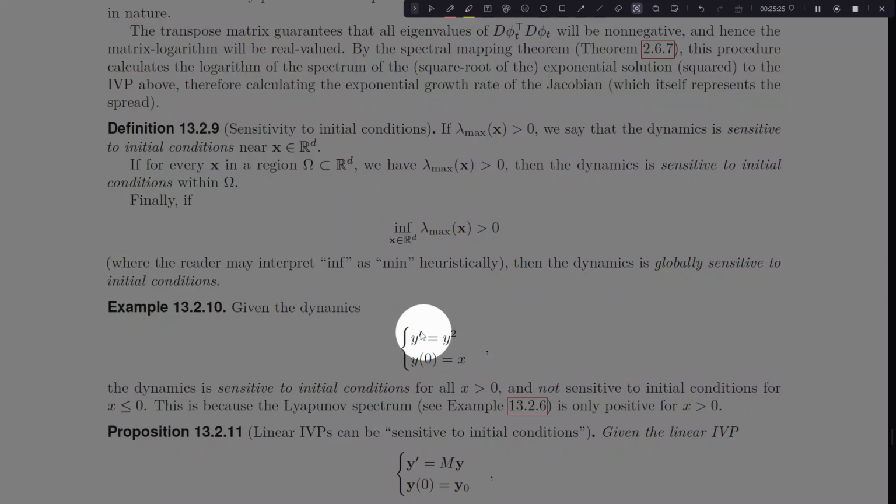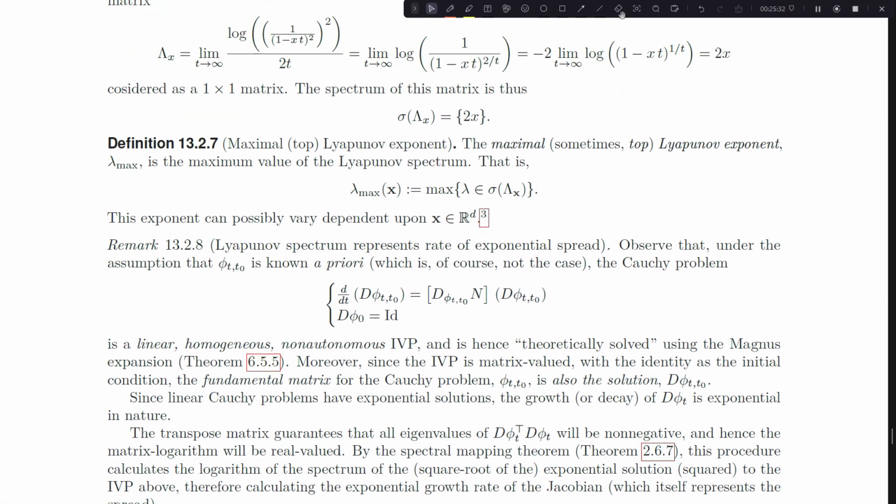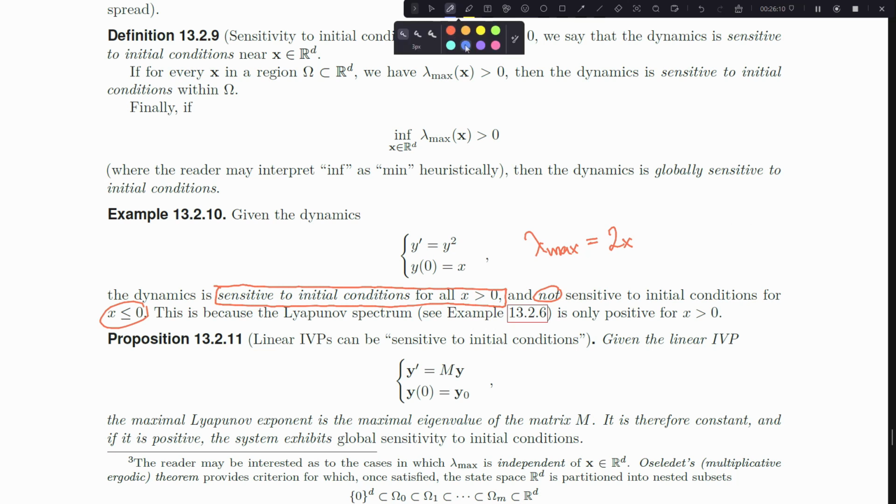And so we jump back to this nice dynamics we've been working with so far today, and I jump up here to where we calculated the Lyapunov spectrum of that dynamics. We got 2x out of it. So if I look at the Lyapunov spectrum of this dynamics, I have that lambda max, the top eigenvalue in the set, is 2x. And so we see that we're sensitive to initial conditions for all positive x. It's only positive x where we're sensitive to initial conditions. In fact, we're not sensitive to initial conditions when x is less than or equal to 0. And we can actually see this graphically. Maybe I should have included a graph in the book, but for now we can just include this graphically.